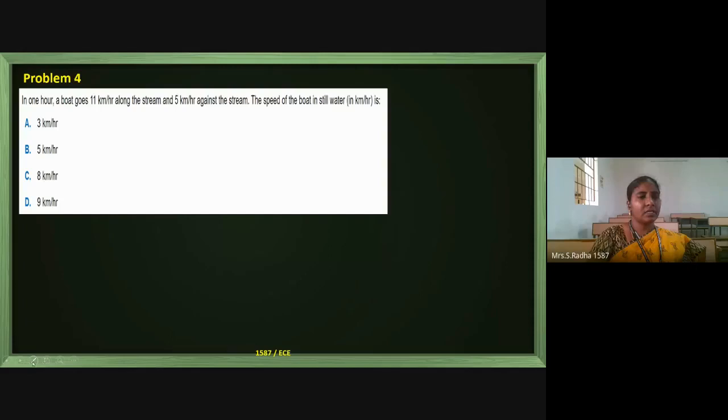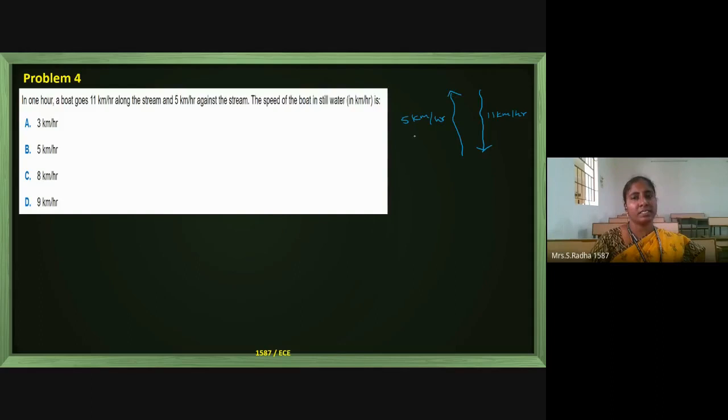In 1 hour, a boat goes 11 kilometers along the stream. Along the stream means it is downstream. It is going 11 kilometers per hour along the stream and 5 kilometers per hour against the stream. Against the stream, the speed is 5 kilometers per hour.